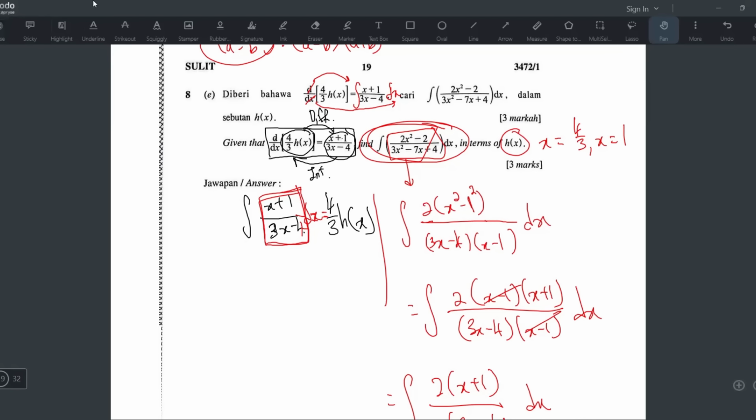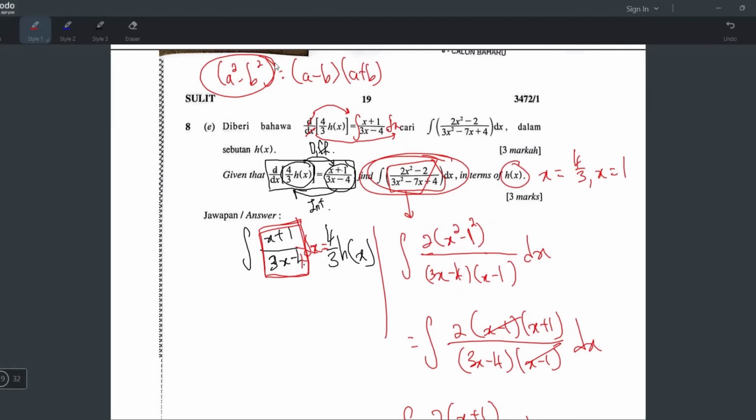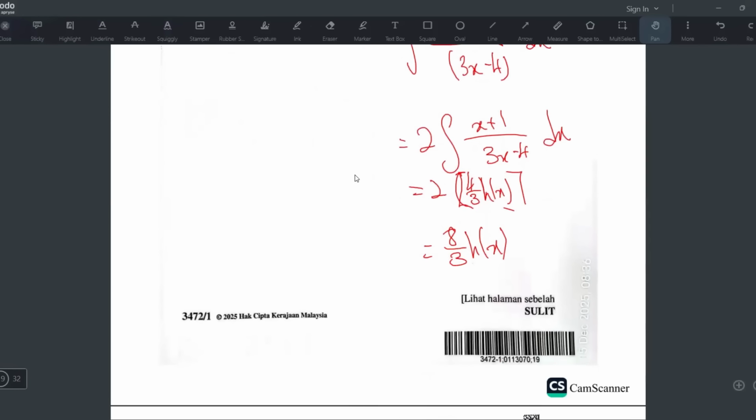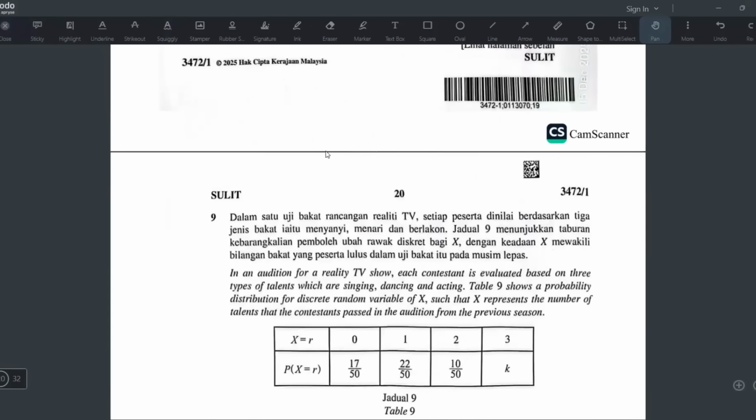So definitely you have to use this information. For this type of question, it's always like that. I said it many times in my trial videos. If you all watch my videos a lot, mesti you familiar with this. You familiar with me talking about this d hantar sana dx. Yeah, because I always explain it like that. Okay, all right. But yeah, this is the way to do it lah. Okay, that's all.